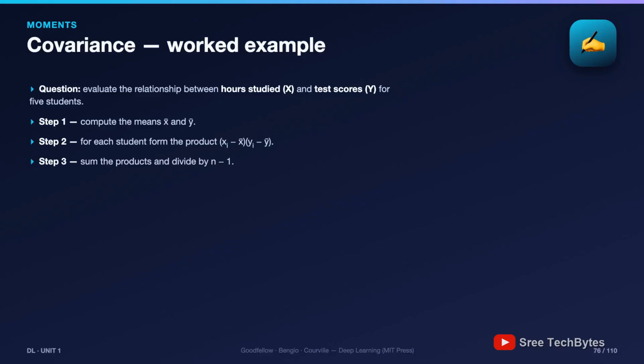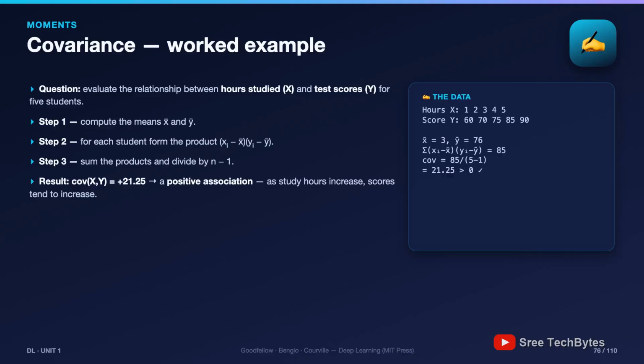Step 3, all 5 products sum to 85. Divide by n minus 1, which is 4, and the covariance is plus 21.25. Conclusion: positive. More study hours go with higher scores. As for the number 21.25 itself, scale dependent, remember the sign is the story. And a connection to smile at. This exact computation is what fills the covariance matrix inside PCA, Part 1 and Part 2 of our unit.